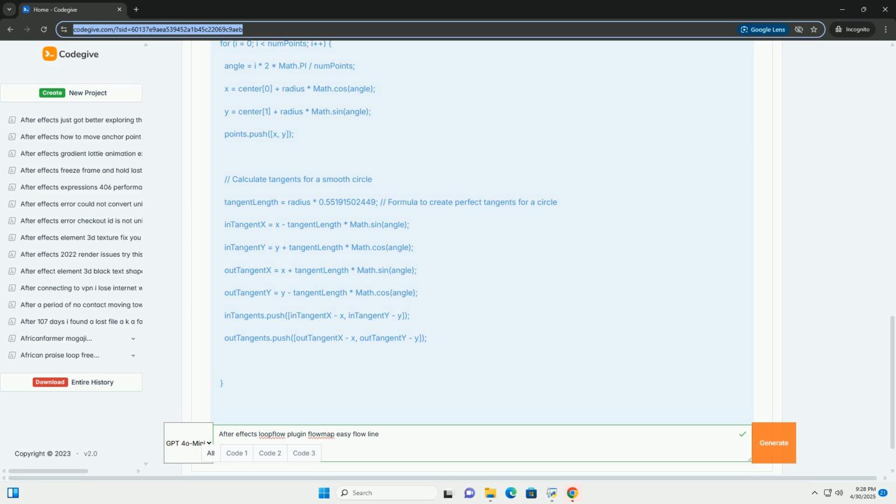Conclusion. The Loopflow plugin is a powerful tool for creating intricate and dynamic motion graphics in After Effects. By understanding flow maps, mastering the easy flow lines effect, and leveraging expressions, you can unlock its full potential and create stunning visual effects. Remember to experiment, explore different techniques, and don't be afraid to push the boundaries of what's possible. Good luck.